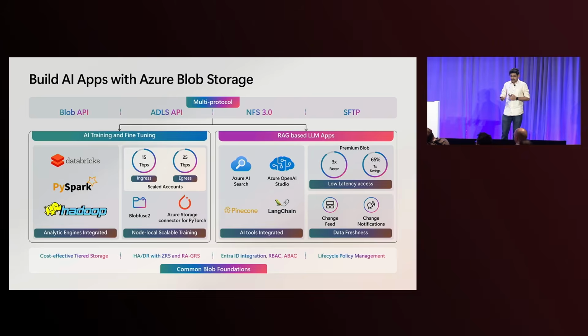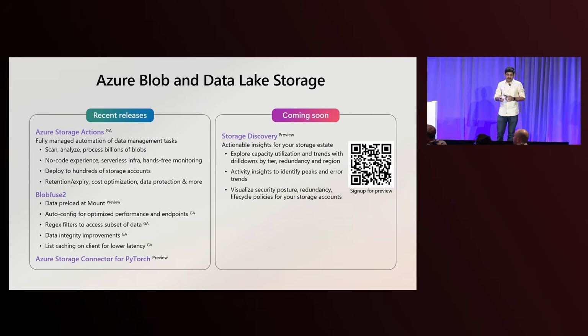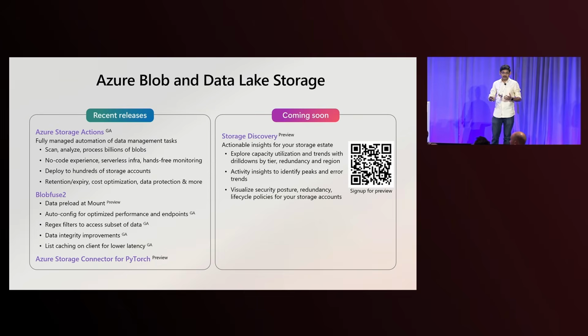And apart from this, it's not just the AI workloads that we've been working on in terms of training and fine-tuning, but there are lots of new features that Blobs has been developing over the last few months. And the two things that I want to highlight are on the data management capabilities. Now, with AI pipelines, obviously the amount of data that everybody's holding onto is increasing massively, and with every AI innovation, it's going to generate tons of data. So in that context, we have two new releases that are going to help you manage that data.